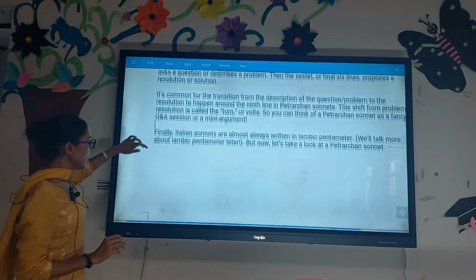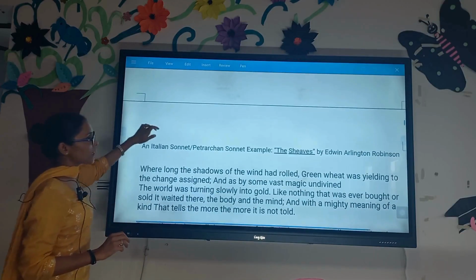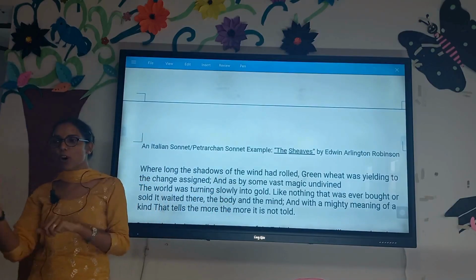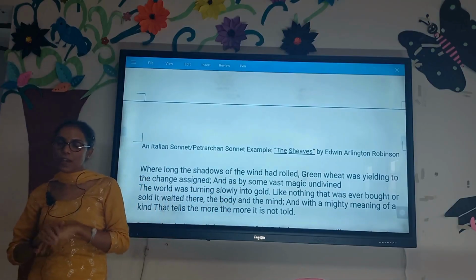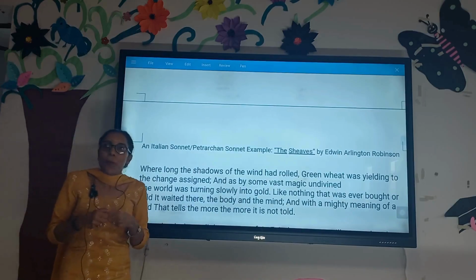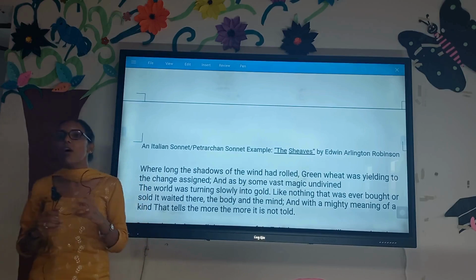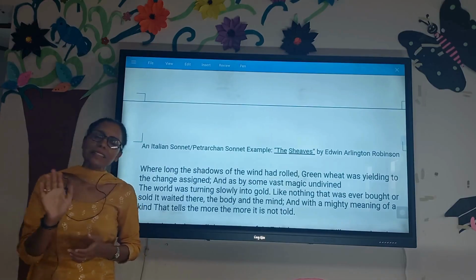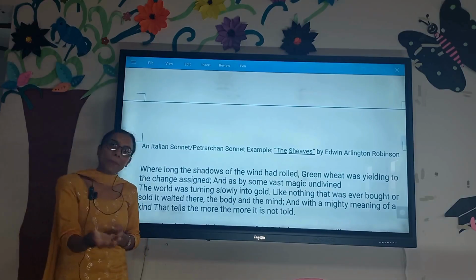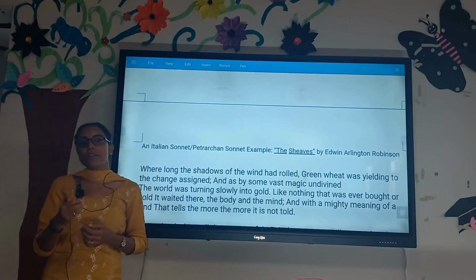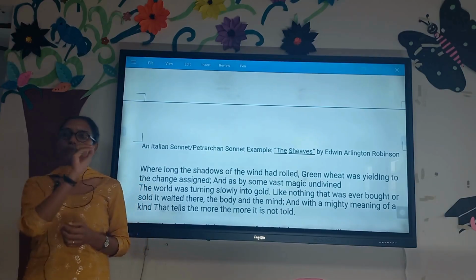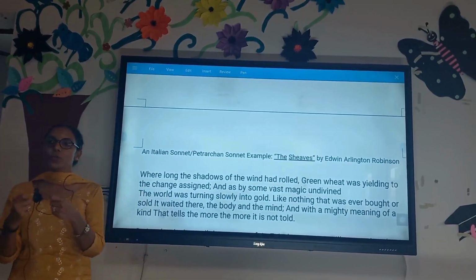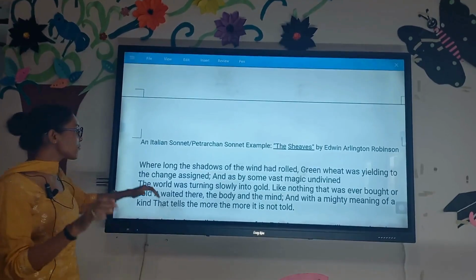And how do we divide the lines, and what do the octave and sestet convey in the poem? The octave either puts a question to the reader or audience, or it proposes an idea. The remaining 6 lines give you an in-depth version, or an answer, or they comment on or criticize the given question or idea. Just to make clear what I just said, I would rather give you an example.